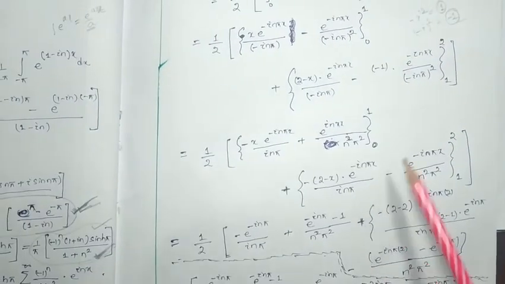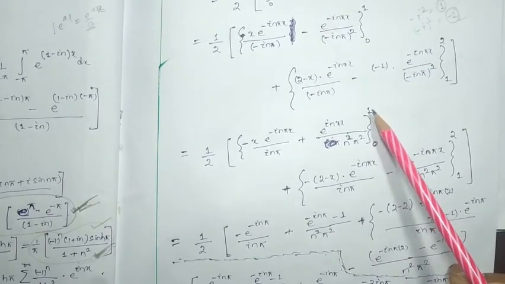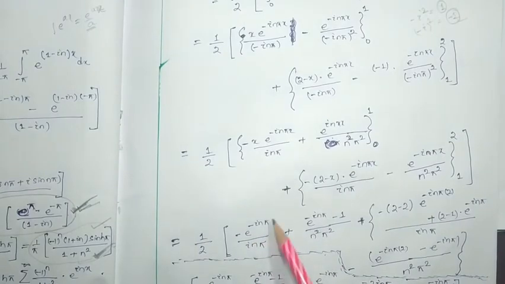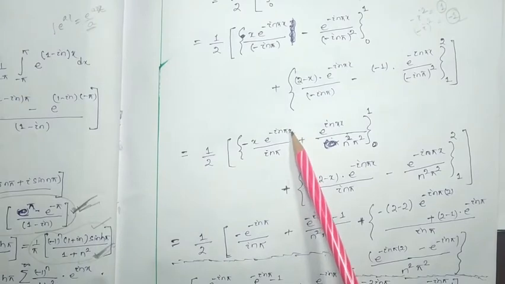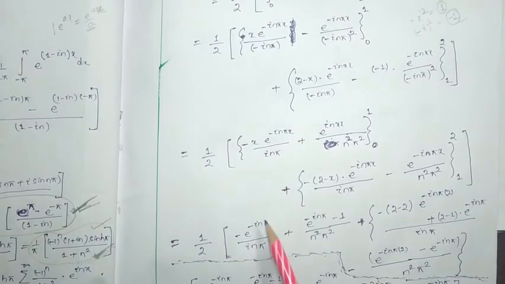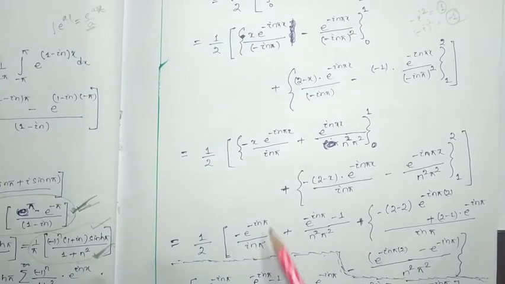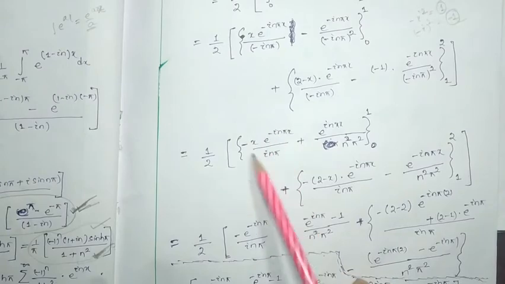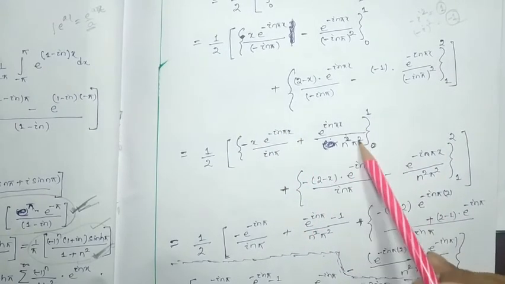Now I am going to put the limits carefully. First I am going to put the limit of 1. This will be minus 1 minus e to the power i n pi, where instead of x, 1 will be substituted, by i n pi, minus 0 we have to put. If I put the 0, the whole term will be 0, leave it. Next we have to consider this term.